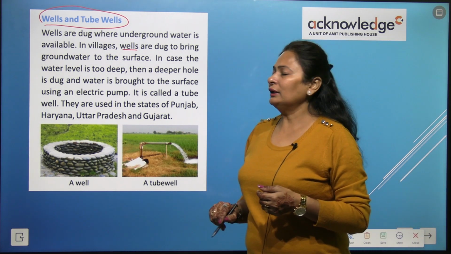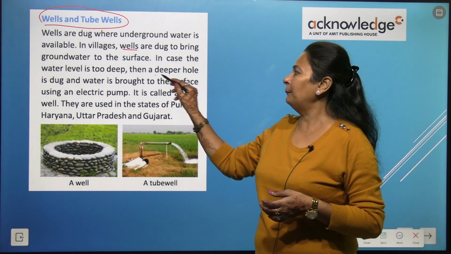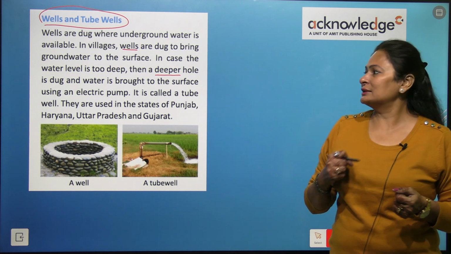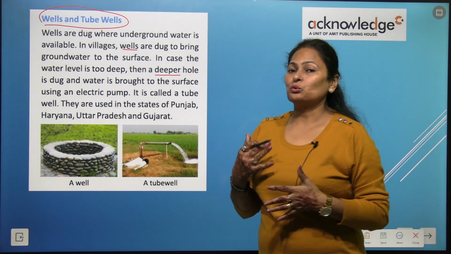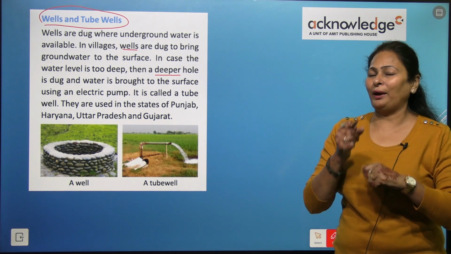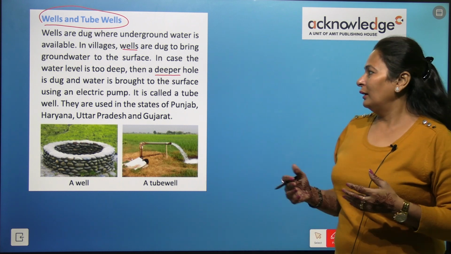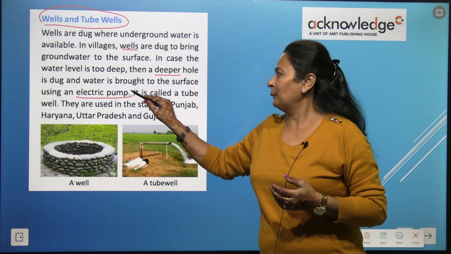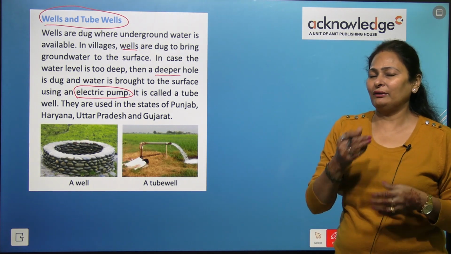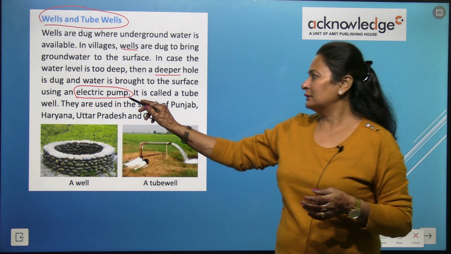In case the water level is too deep, then a deeper hole is dug to reach this water, right? And this water needs to be brought to the surface by wells and tube wells. Like we can use electric pumps, we can pull with the rope and bucket, this water can be pulled out, right? Or we can use the electric pumps.